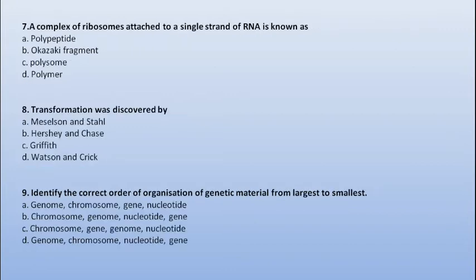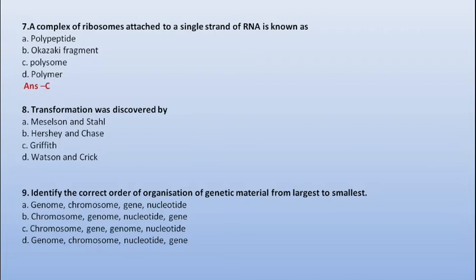Next question, a complex of ribosomes attached to a single strand of RNA is known as. Polypeptide is amino acids joined together forming a peptide chain. Next, Okazaki fragments are short strands synthesized on the lagging strand of DNA. Next, polymer is lots of monomers joined together. So the correct option would be option number C, polysomes.